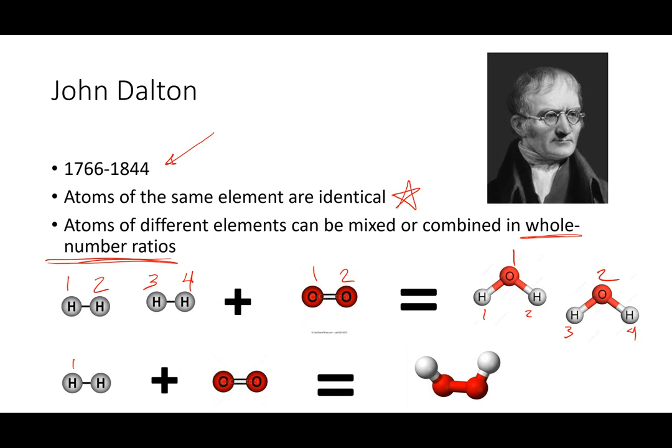Likewise, down here, we have 1, 2 hydrogen atoms within this hydrogen molecule, and we have 1, 2 oxygen atoms within this oxygen molecule. They combine to form what is known as hydrogen peroxide, which has this formula, H2O2. Many of you probably have this in your cupboards in your bathroom or in your kitchen, and it has 1, 2 hydrogen atoms and 1, 2 oxygen atoms. Again, they can be combined or mixed in whole number ratios only. That's John Dalton.